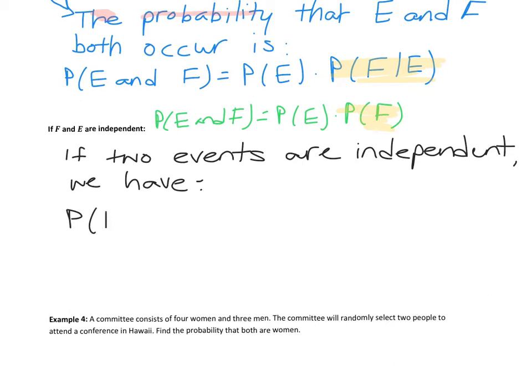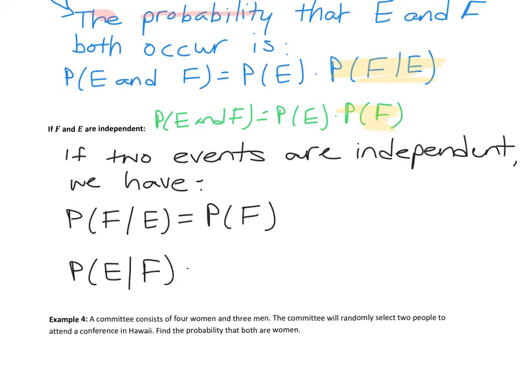So the probability of F given E has occurred. Well, again, the events don't care about each other, so that's just going to be the probability of F. Likewise, we can also say the probability of E given event F has occurred will just be the probability of E. All right, those are one and the same.